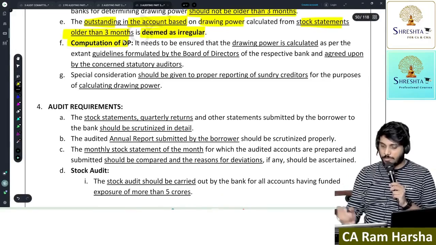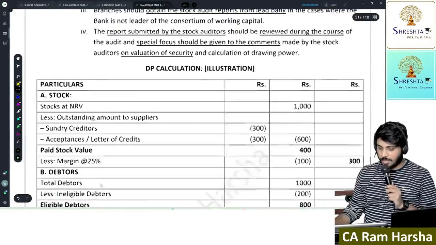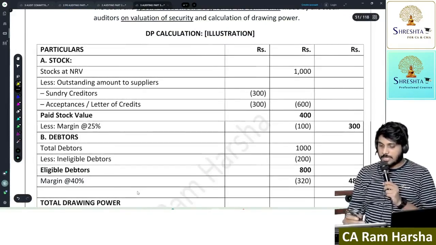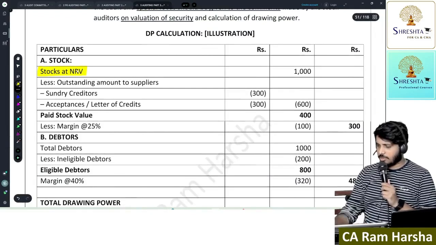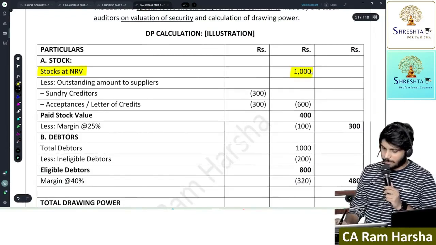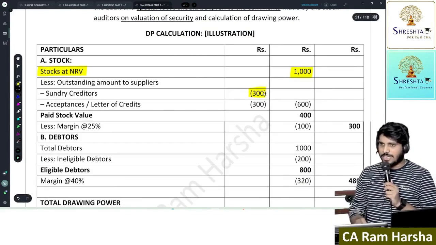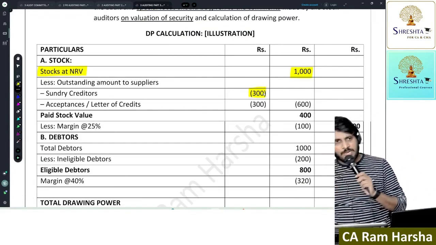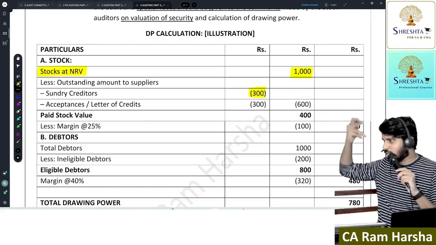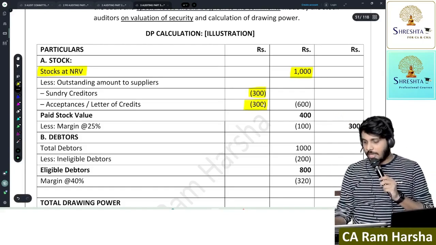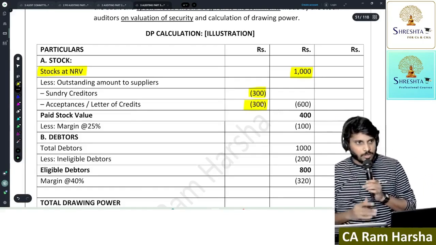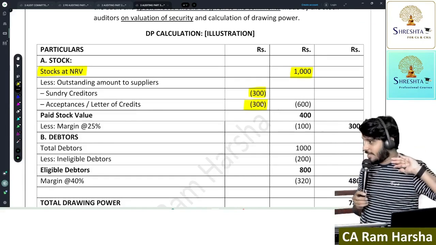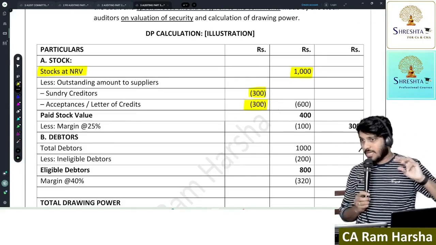Now how does drawing power have to be calculated? Below they have given, you see. Suppose the client right now has 1000 rupees worth of stock in the godown. Out of which 300 rupees worth is not yet paid to the supplier. So primary right is with whom? Supplier. That is not my stock. Same way, another 300 rupees worth of stock I obtained through a guarantee from another company or another bank, so LC.